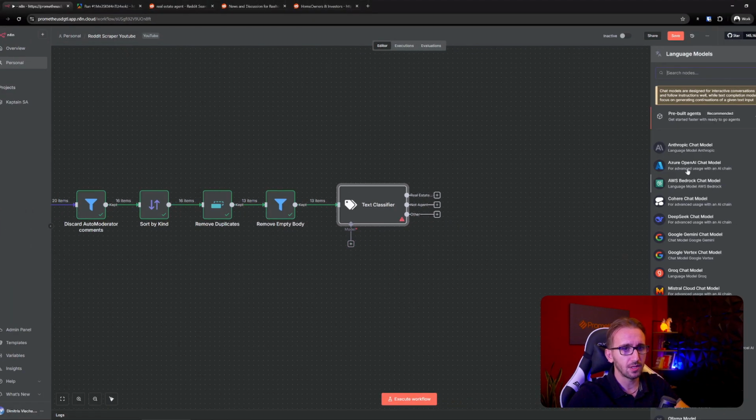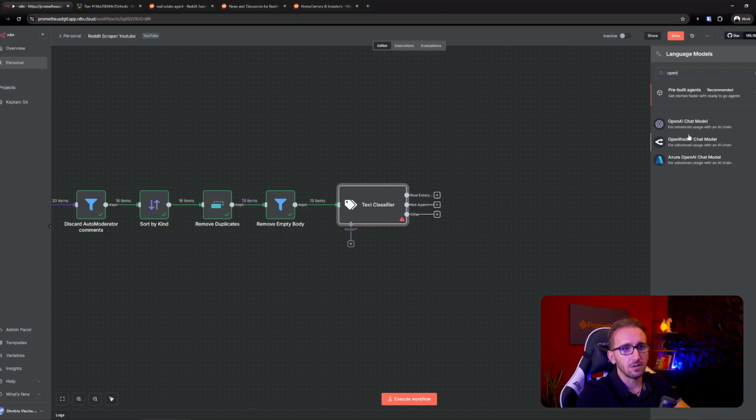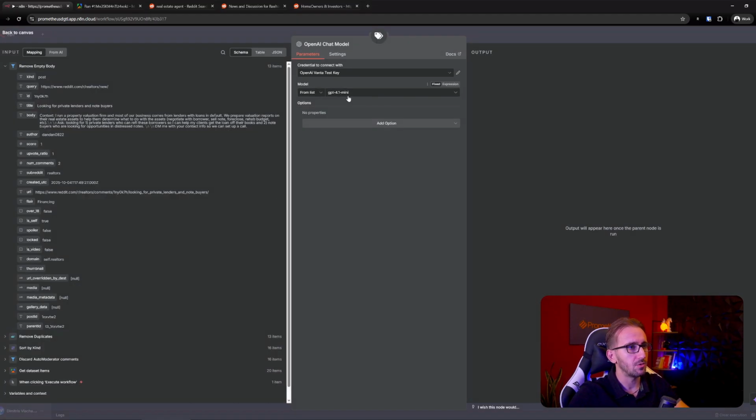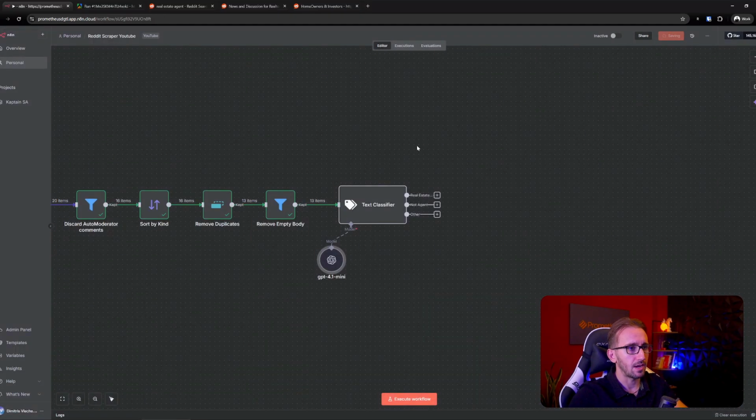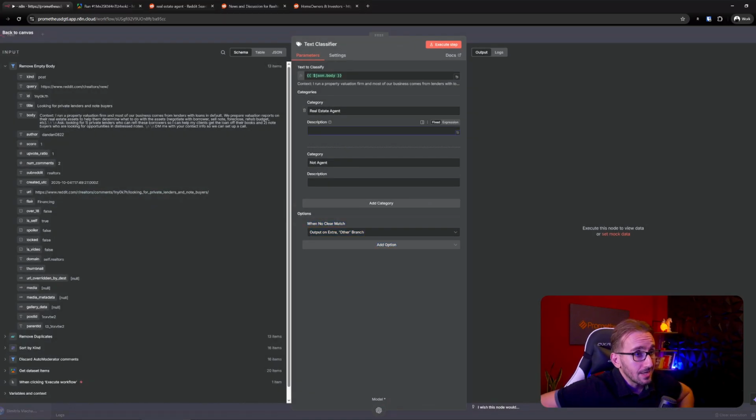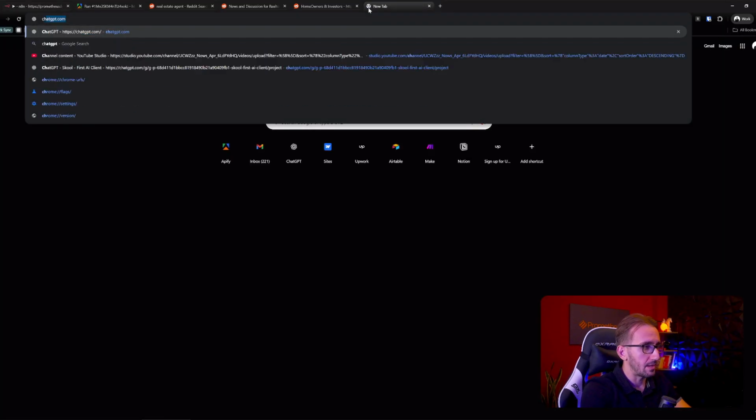First, let's choose a model, and for us, we're just gonna go with an OpenAI chat model, and we're gonna keep GPT-4.1 mini for testing, and if we run into issues, we're gonna use another model. So let's rename this to GPT-4.1 mini, and we have our model. Okay, and now the only thing left is to build the description for the classifier. I like to use ChatGPT to build those descriptions, so let's try and do that.